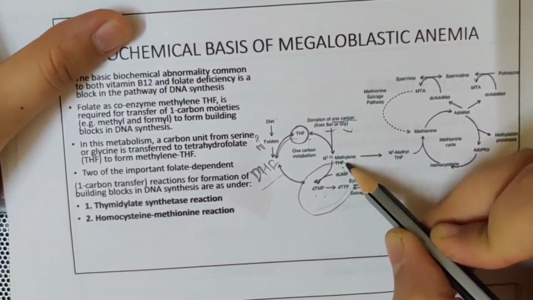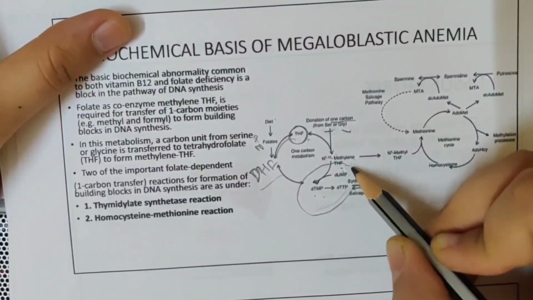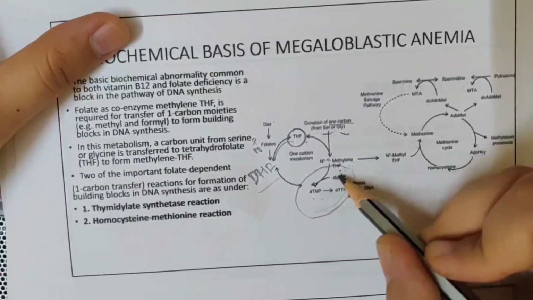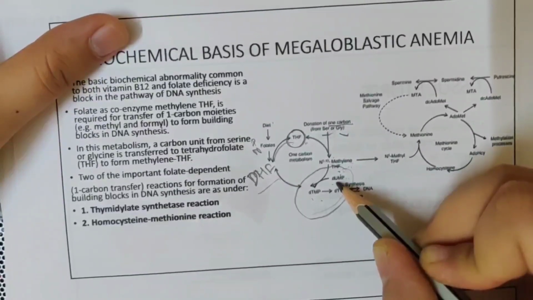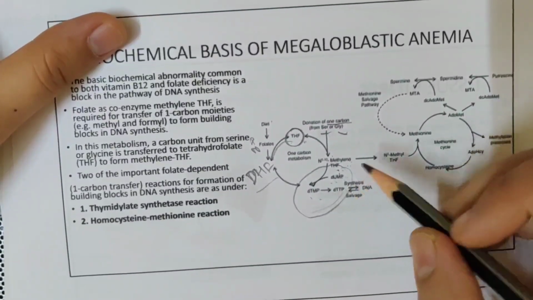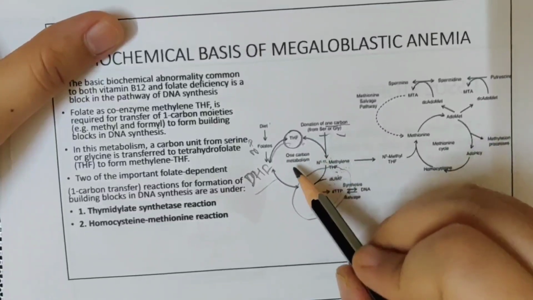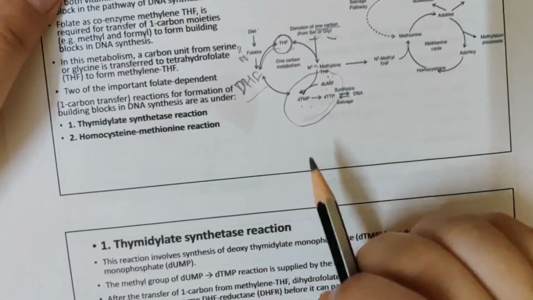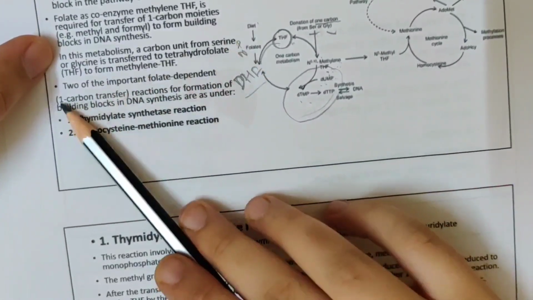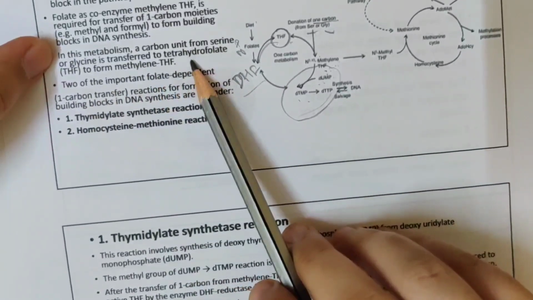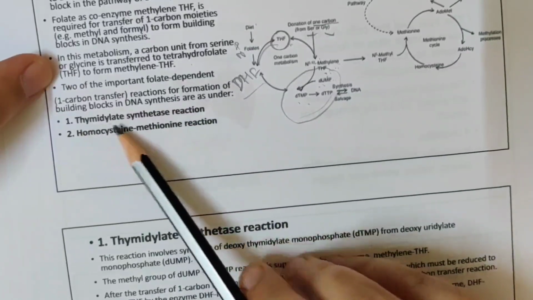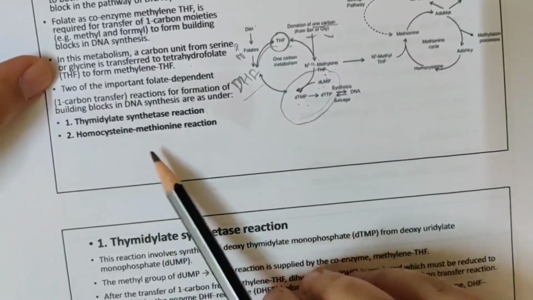So this methylene tetrahydrofolate will now take part in a reaction where deoxyuridylate monophosphate gives rise to deoxythymidylate monophosphate. So this is the 1 carbon metabolism that happens. In this metabolism, 1 carbon from serine or glycine is transferred to tetrahydrofolate to form methylene tetrahydrofolate. Two of the important folate dependent 1 carbon reactions are the thymidylate synthase reaction and the homocysteine methionine reaction.